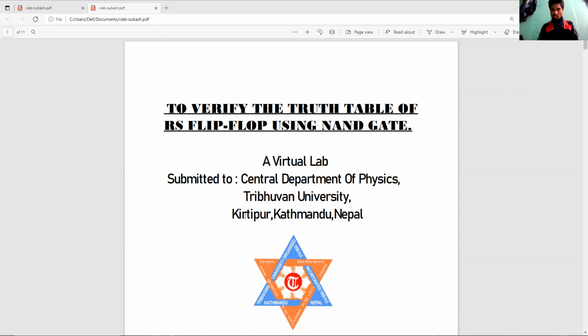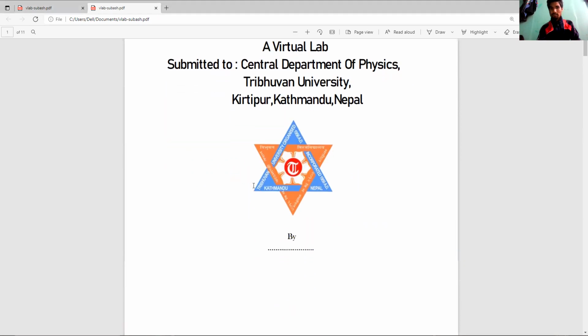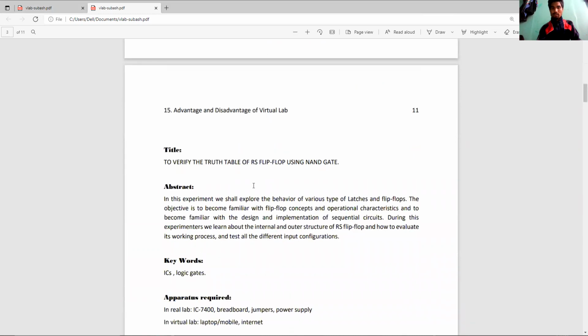The title of my virtual lab is to verify the truth tables of RS flip-flop using NAND gates. The virtual lab is submitted to the Central Department of Physics, Tribhuvan University, Kirtipur, Kathmandu, Nepal. The title is to verify the truth table of RS flip-flop using NAND gates.